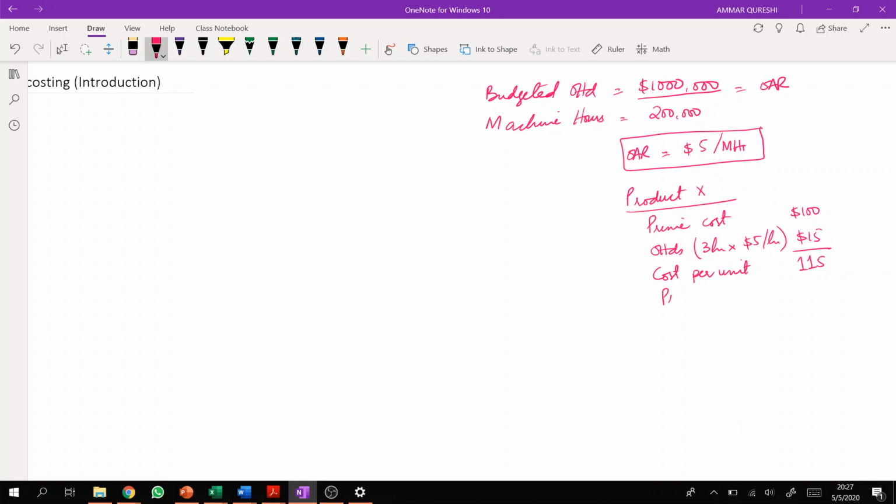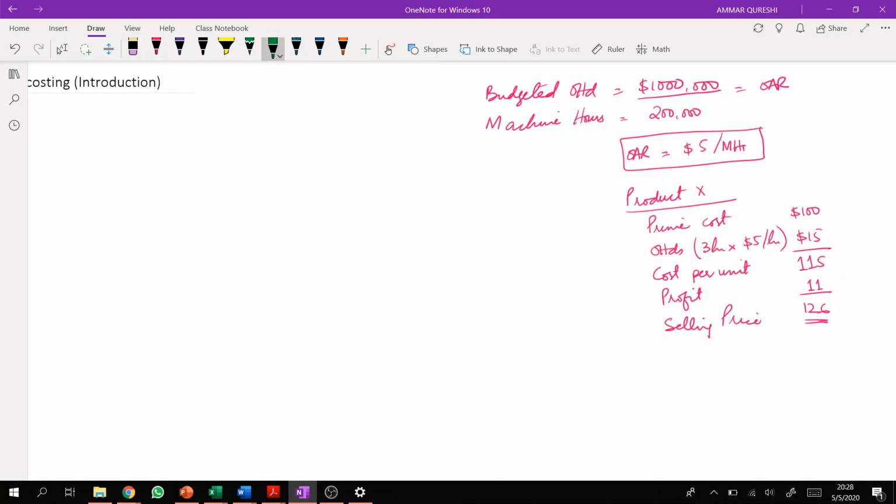And then we have to add profit to this cost per unit. Suppose profit is around 10%, $11 profit. So this will be your selling price, right? This will be around 126. This is something which we have already discussed in F2, how to calculate cost per unit and selling price by using the traditional method.